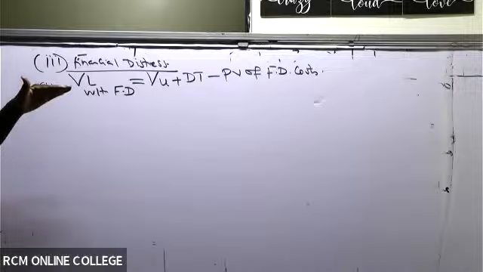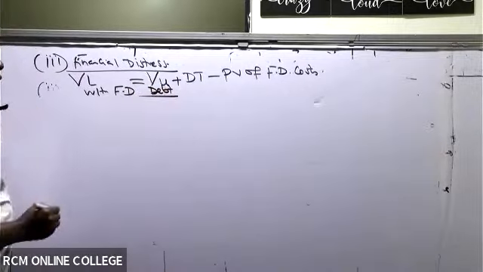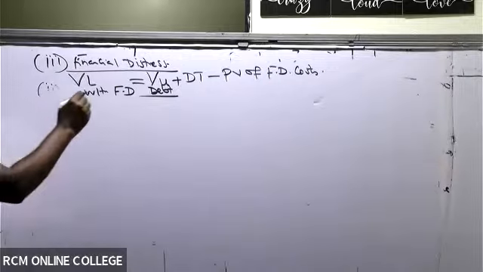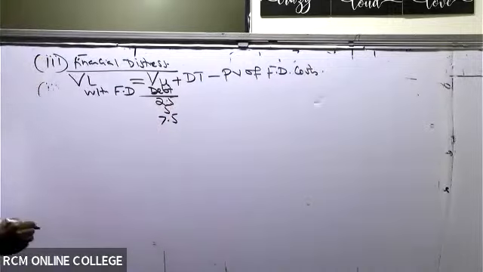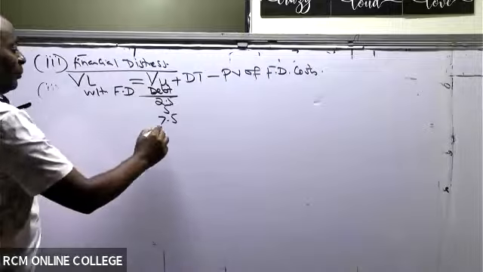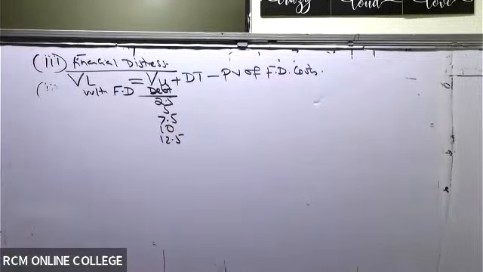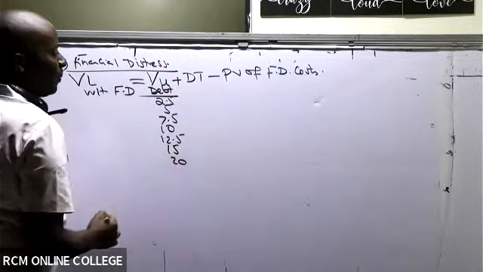And we're going to do this at the various debt levels, which fortunately we have. The debt levels here are 2.5, 5, 7.5, 10, 12.5, 15, then 20.